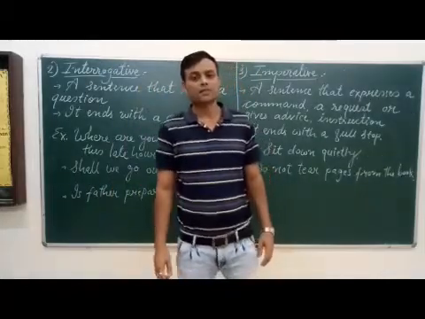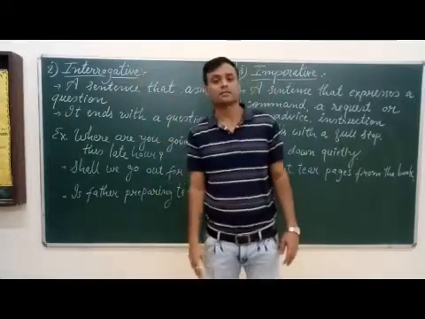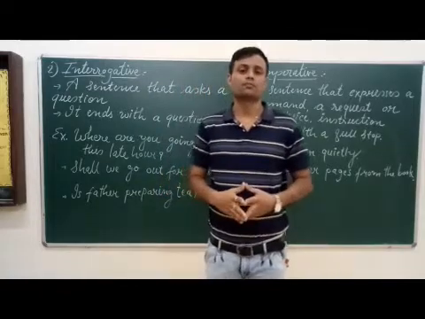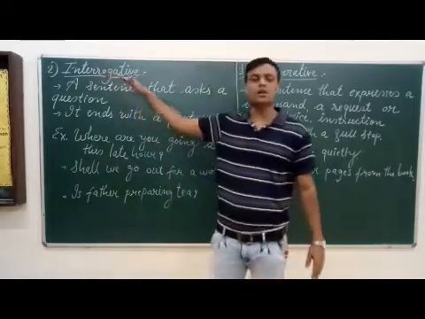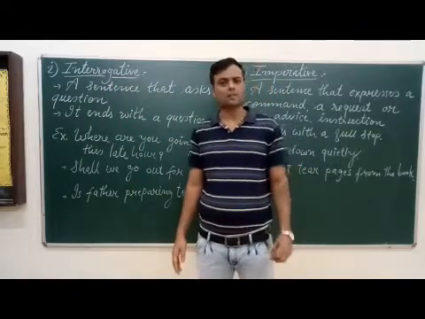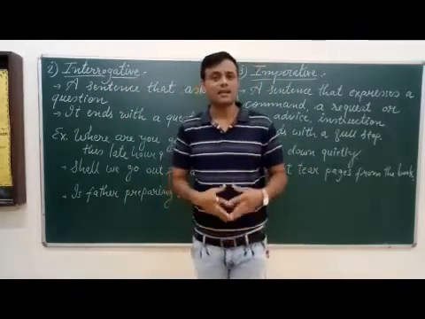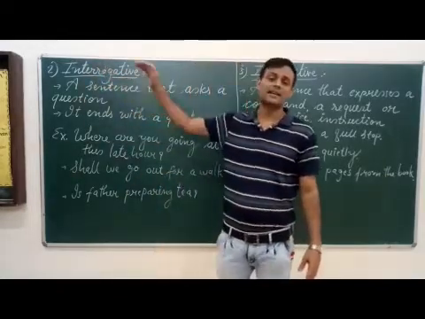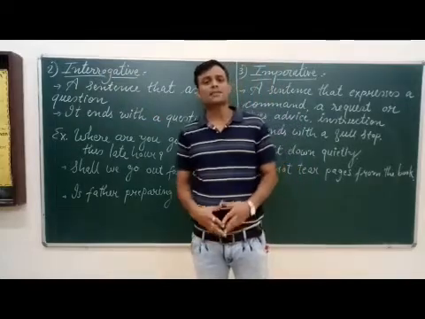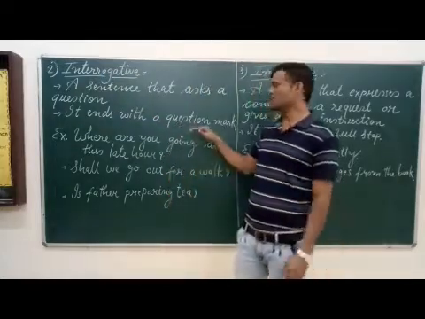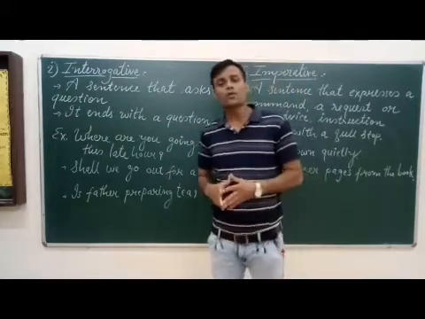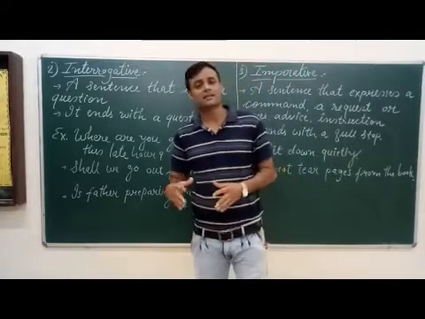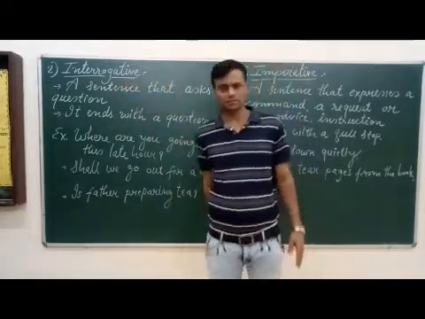The second type of sentence is the interrogative sentence. A sentence that asks a question is called an interrogative sentence. An interrogative sentence ends with a question mark. Whenever you find a question mark at the end of a sentence, that sentence is an interrogative sentence.